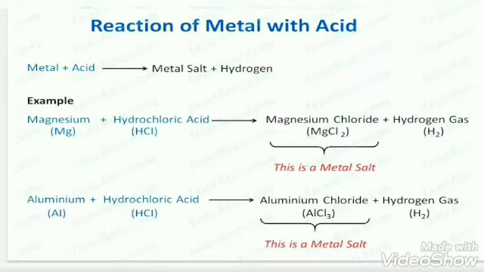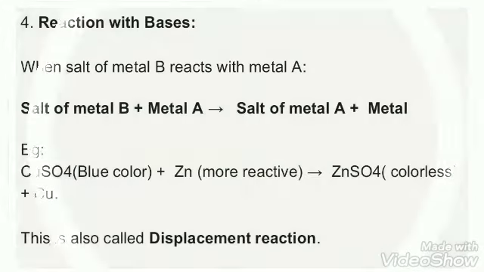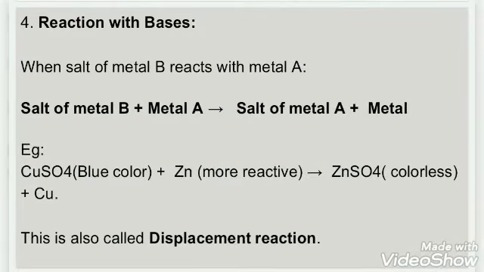Now the reaction of metal with bases. In this reaction, a displacement reaction occurs, that is, a more reactive element will replace a less reactive element, and in the given example zinc replaces copper to form zinc sulfate and copper.